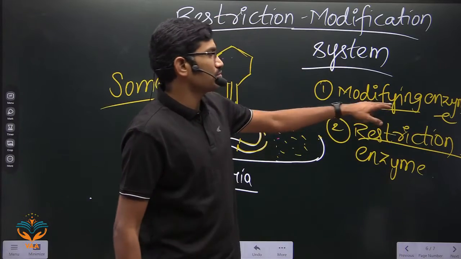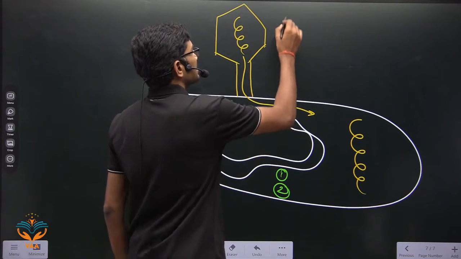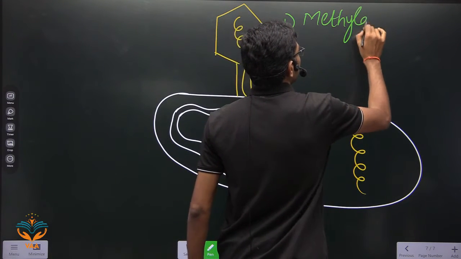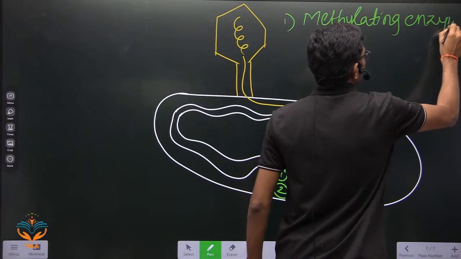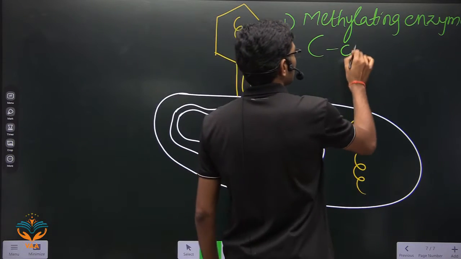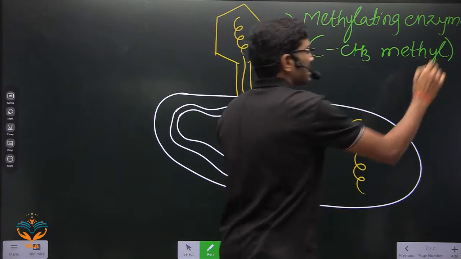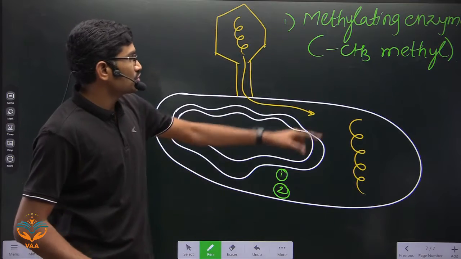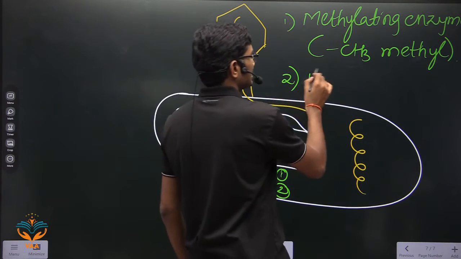That first enzyme is the modifying enzyme. So what is that modifying enzyme? It is generally a methylating enzyme. So what does methylating mean? A methyl group, CH3, is added. Added to what? Where it is added is important. I will tell you that, but before that, first we will see the second enzyme.